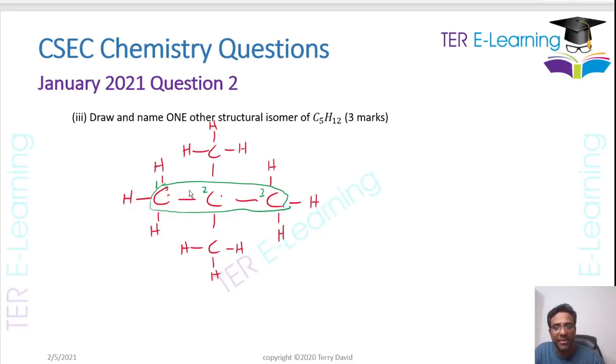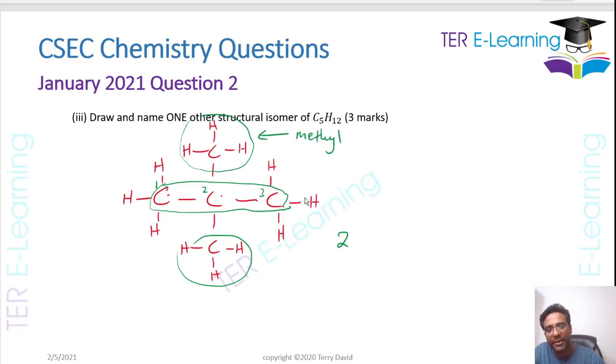Now, in terms of naming, you realize, wait a minute, on this second carbon here, you have 2 branches. You have this here, and you have this here, right? So when it comes to naming that, it's going to be 2. Now you have 2 methyl groups. This here is a methyl group, right? This is also another methyl group, right? So the name of this compound will be 2,2, because you have 2 branches on this carbon atom.